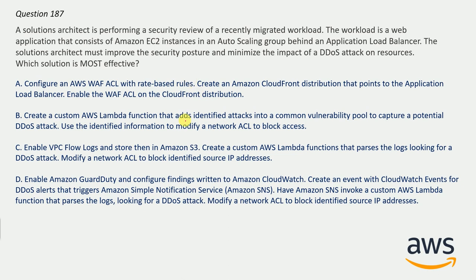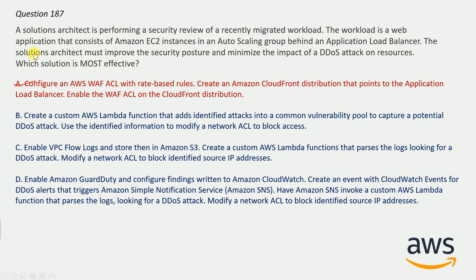So correct answer here will be option A. Configure an AWS Web ACL with rate-based rules. Create an Amazon CloudFront distribution that points to the application load balancer. Enable the Web ACL on the CloudFront distribution. Because here best solution is AWS Shield and next solution should be option A. Because you can use AWS Web, that is Web Access Control List, to help to minimize the effect of distributed denial of services attack for additional protection against DDoS attacks. So option A is correct here.